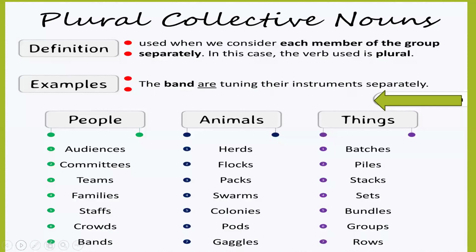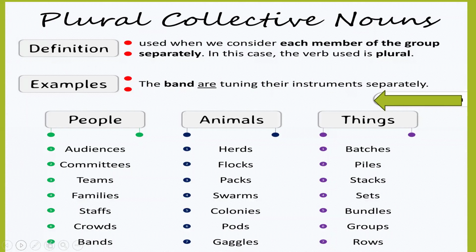Plural collective noun, when we consider each member of the group separately, individually, so in this case, we will use plural verb. The band are tuning their instruments separately. So it means each member of the group is tuning separately, individually. So we have to use plural verb.